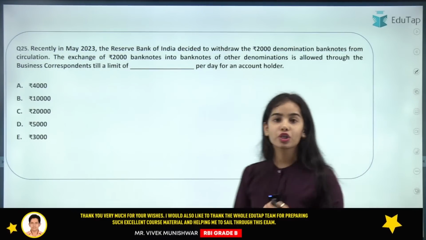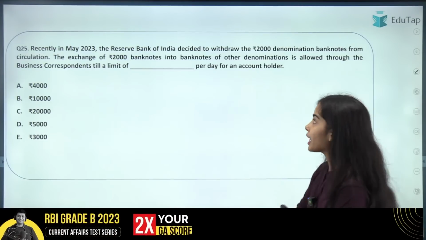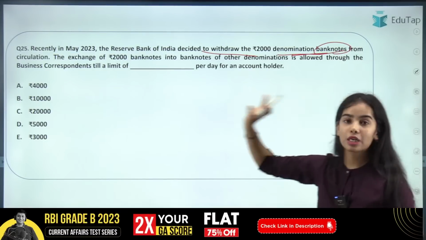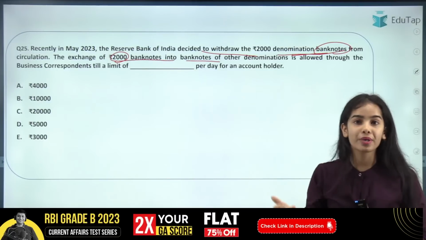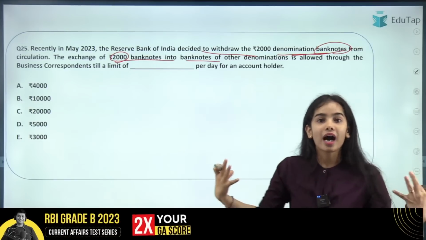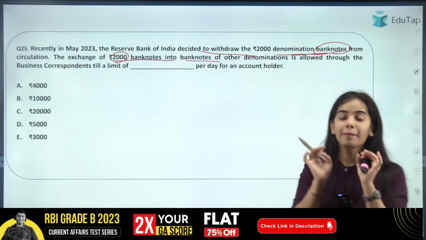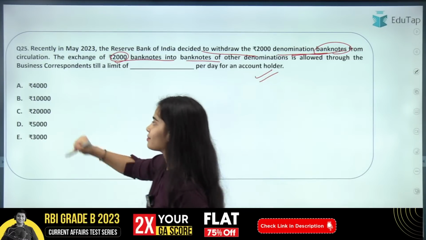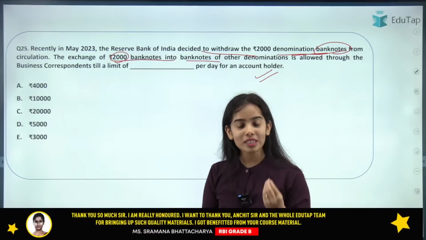Now coming to the next question. Recently in May 2023, the RBI decided to withdraw the rupees 2000 denomination banknotes from circulation. The exchange of rupees 2000 banknotes into banknotes of other denominations can be done by the business correspondents, who are the extended arms of the banks. But the limit for the exchange per day per account holder is what? Yes, I am getting the answers. So here you all have got confused. The answer is not C.